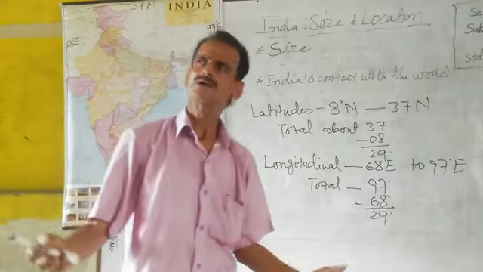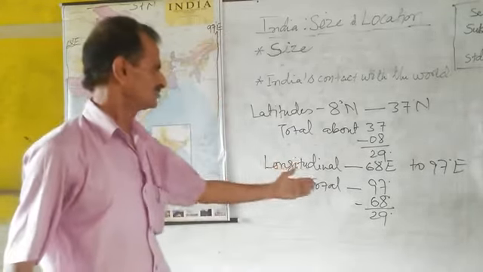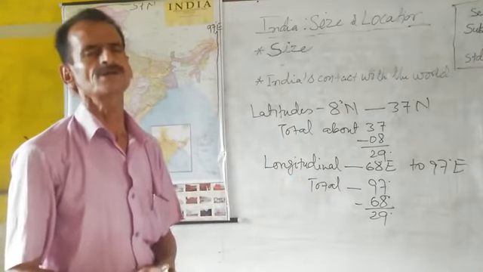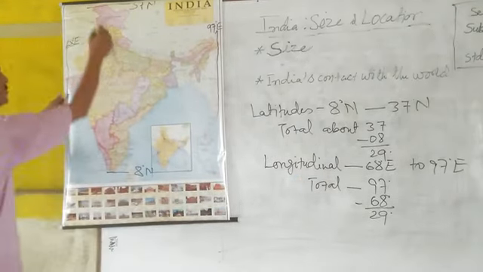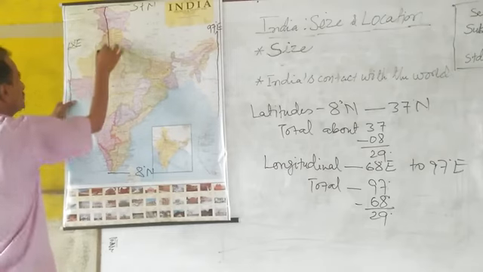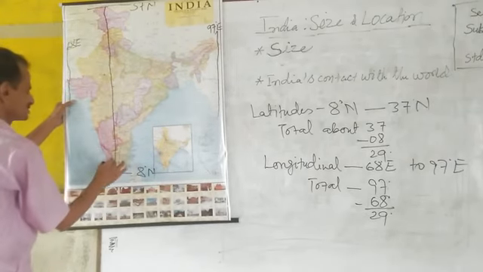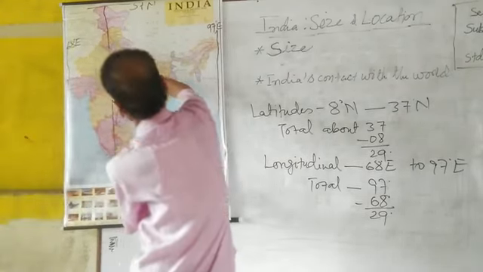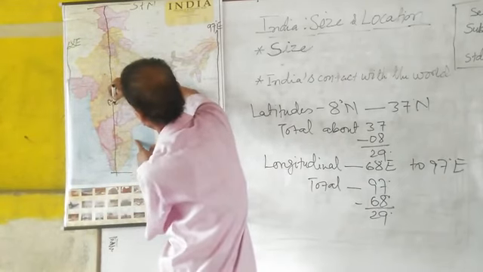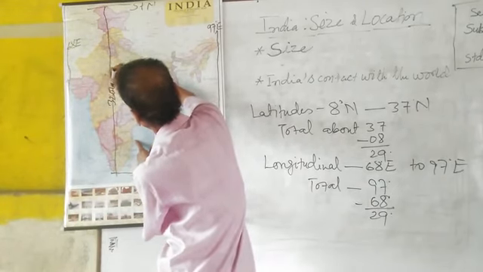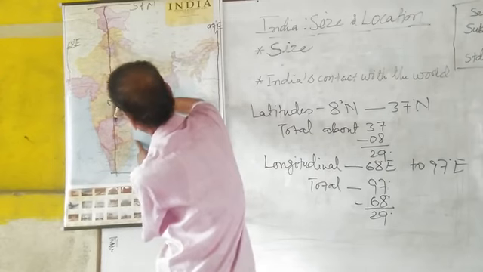These are giving about 2,900 kilometers. So the total length of India from Jammu Kashmir to Kanyakumari is about 3,200 kilometers.